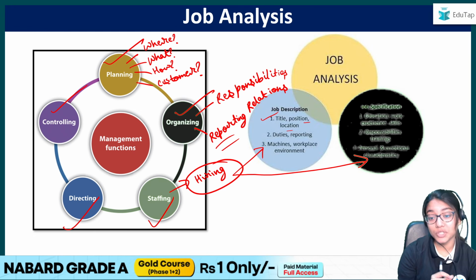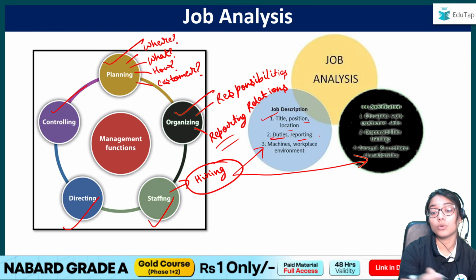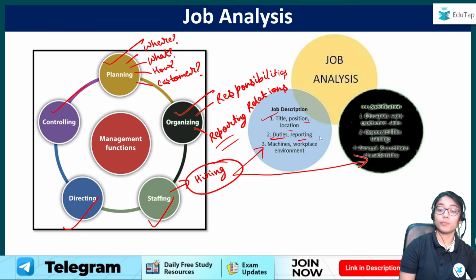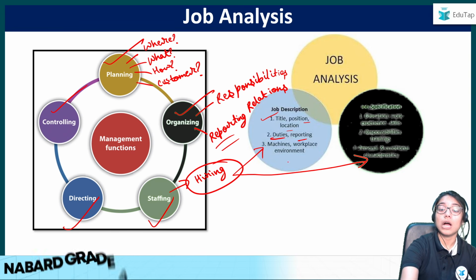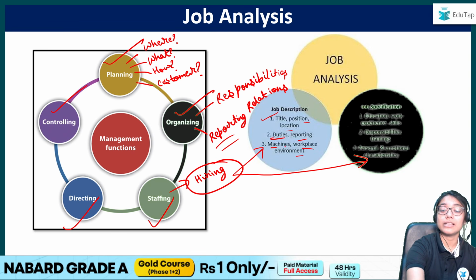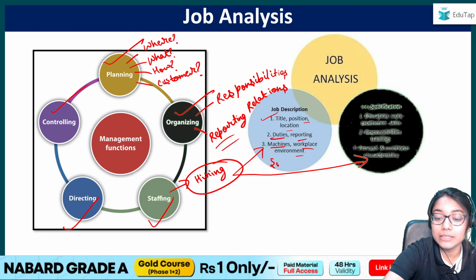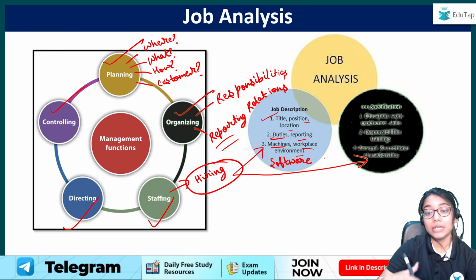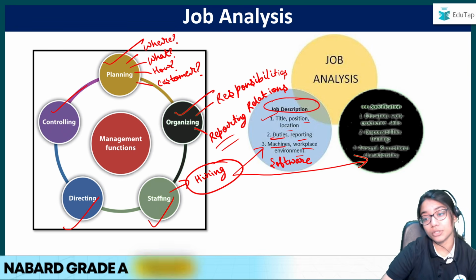The name of the organization would be mentioned, your duties, and who you would report to. That is, what sort of work as an accountant you are supposed to do, who you will report to, how the workplace environment will be, and any sort of machine or software you should have prior knowledge of. These things would be written in the job description.